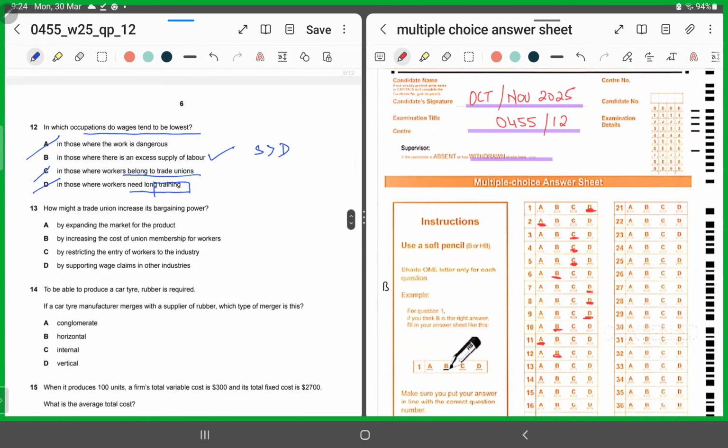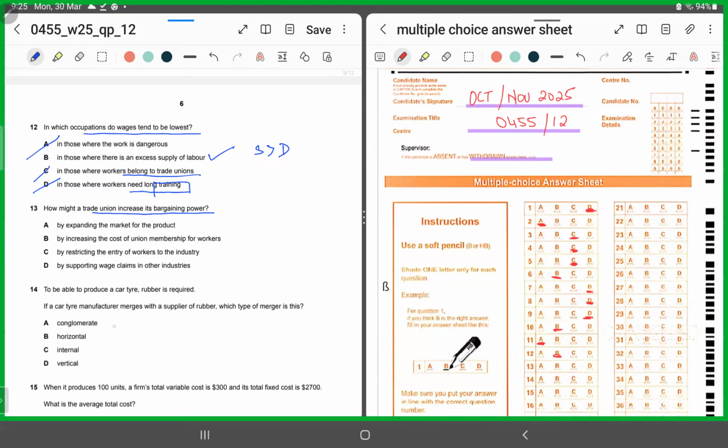MCQ number 13. MCQ number 13 says, how might a trade union increase its bargaining power? How do you think a trade union would grow in its power? By expanding the market for the product. B says by increasing the cost of union membership for workers, by restricting the entry of workers to the industry, by supporting wage claims in other industries.